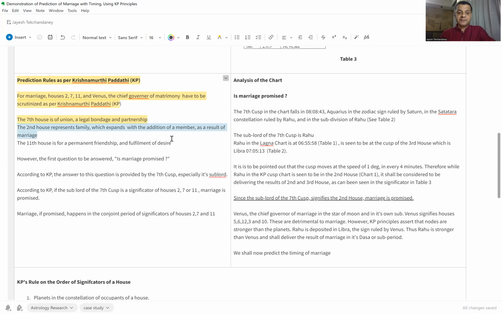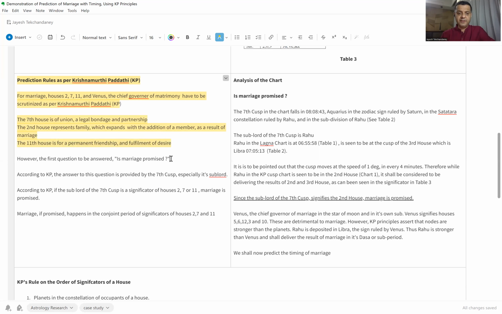The second house represents family, which expands whenever a new member gets added to the family. And well, in marriage, a new member gets added to the family. The 11th house is the house of permanent friendship and the fulfillment of desires. So that is the reason, that is the logic why we look at the second house, the seventh house, and the 11th house in Krishnamurti Paddhati.